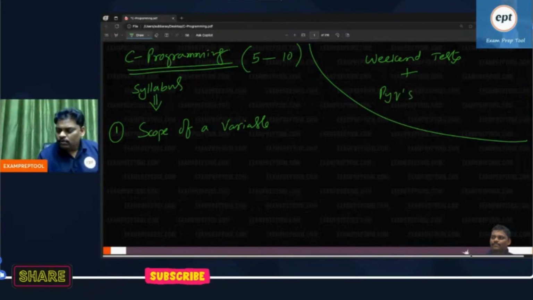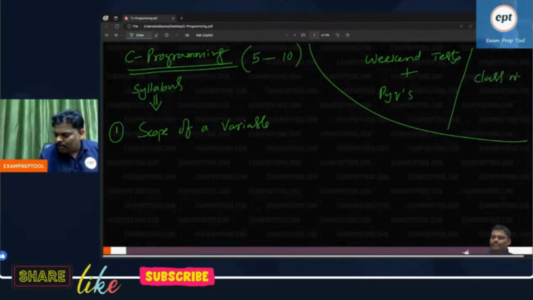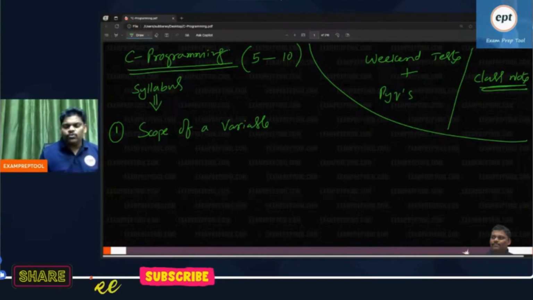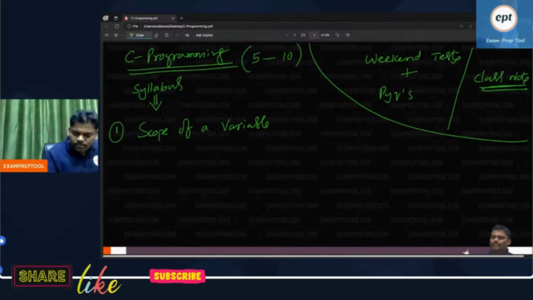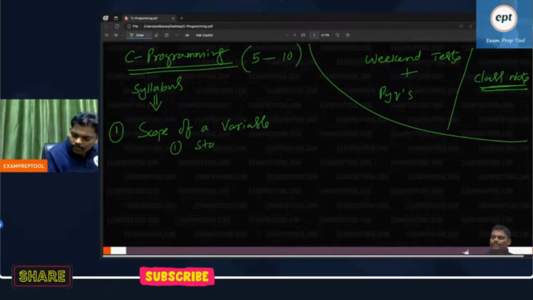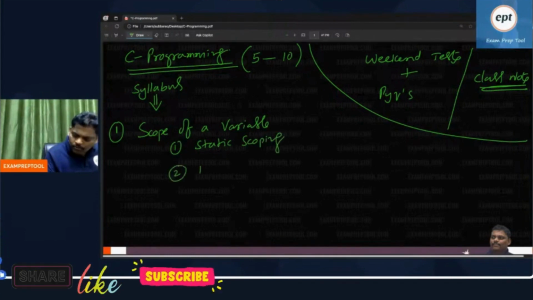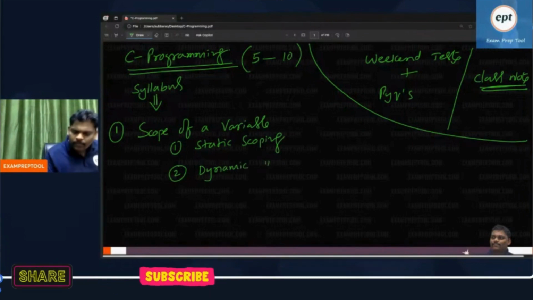One more thing is class notes. First try class notes, followed by weekend tests, and PYQs also do. So 5 to 10 marks, minimum 5, maximum 10 marks will come. See the syllabus. Scope of a variable: one is static scoping, another one is dynamic scoping. That is the first topic.